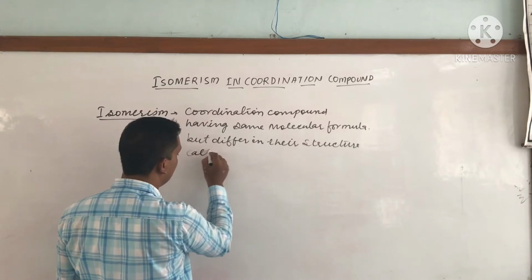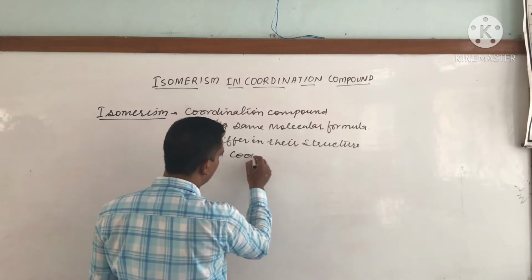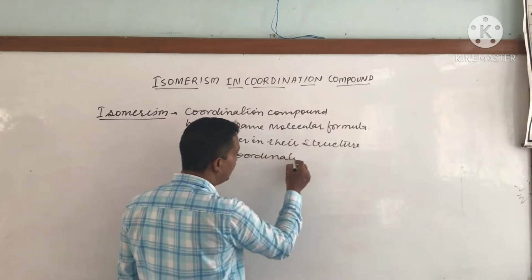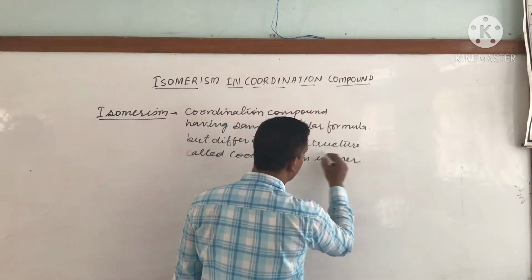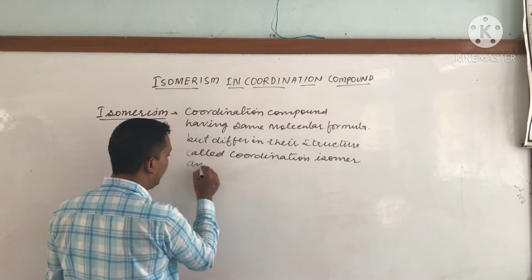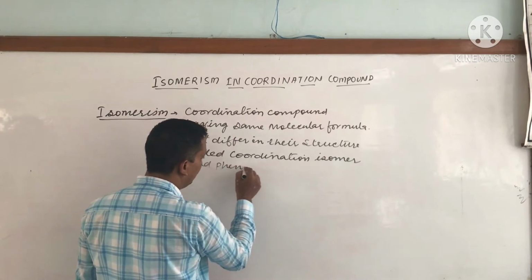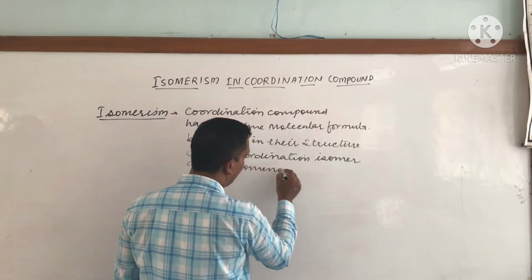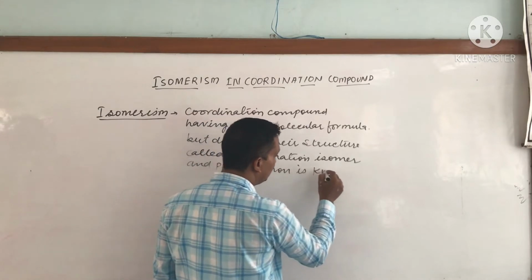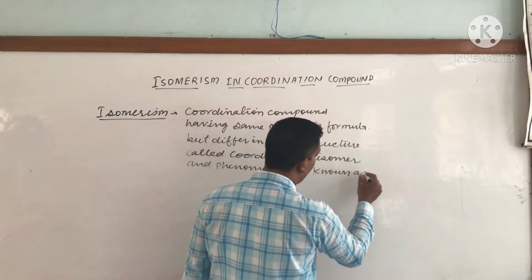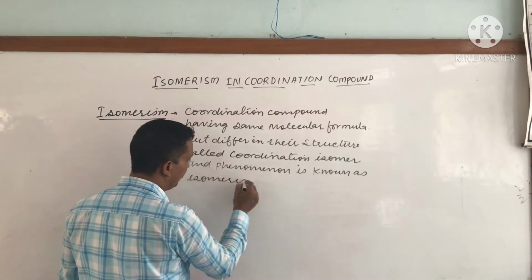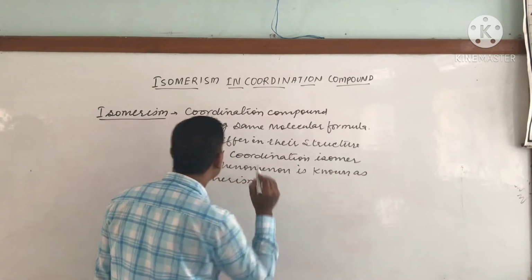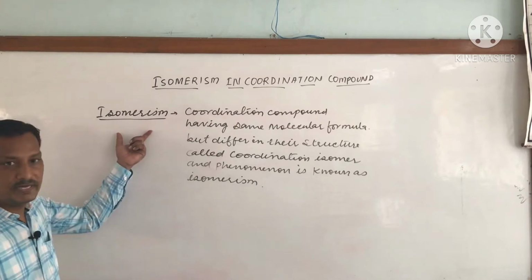Structure, called coordination isomer, and this phenomenon is known as isomerism. So this is the perfect definition of isomerism.